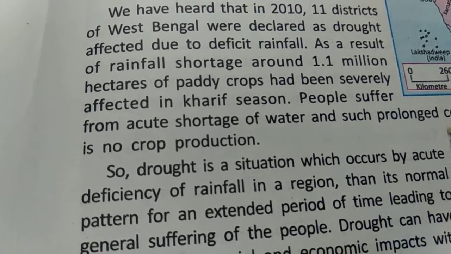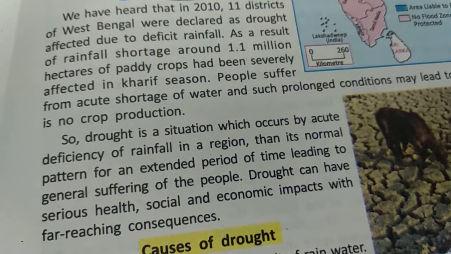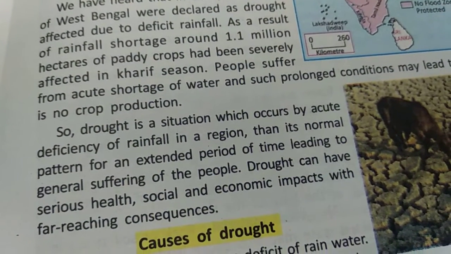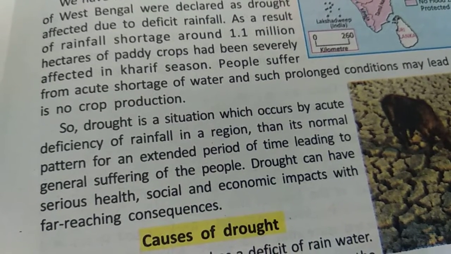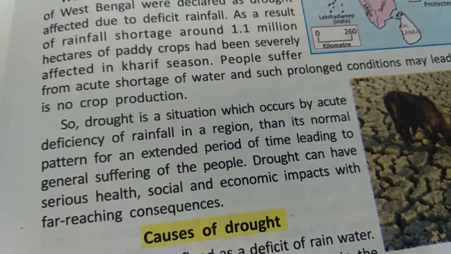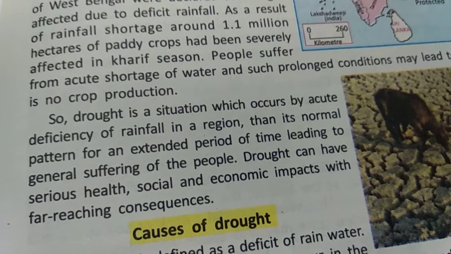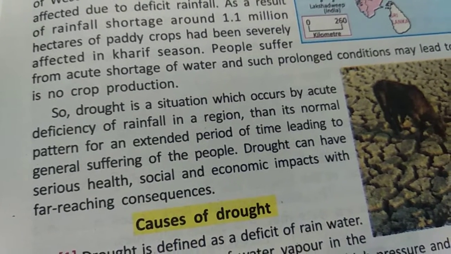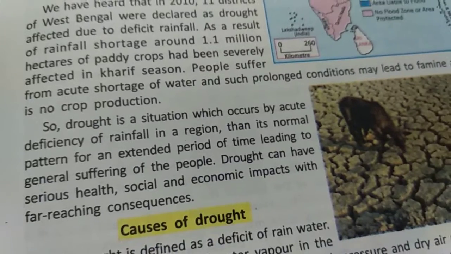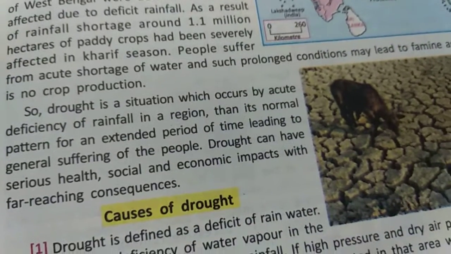So that effect is being a shortage of crops, as there is no production. See, drought is when there is no rain, so irrigation is not possible, water is not going to the field, so agriculture will not be good. The conditions become worse and lead to famine.